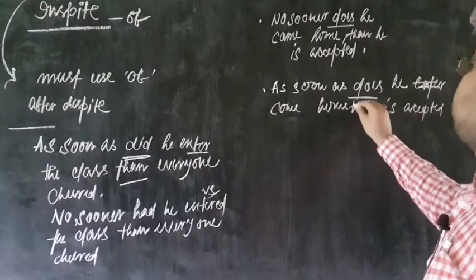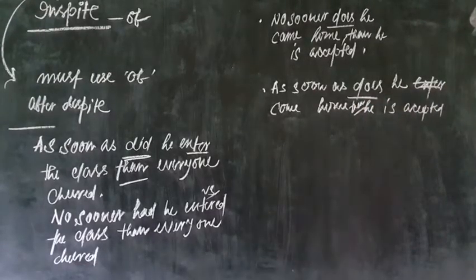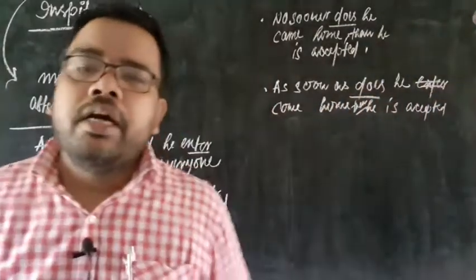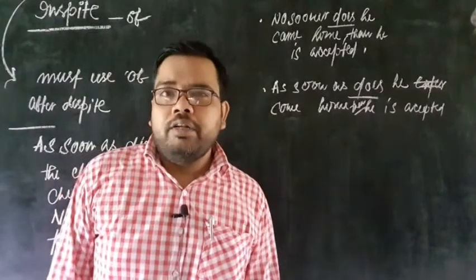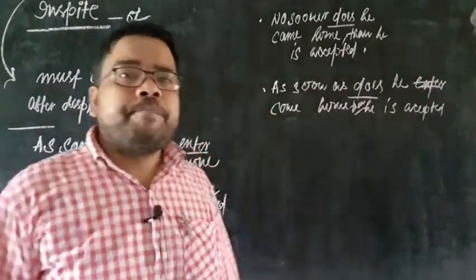Now, here you should write then he is accepted. Then he is accepted. So, this is a common error we often commit, and I want that you should not do this again and again.